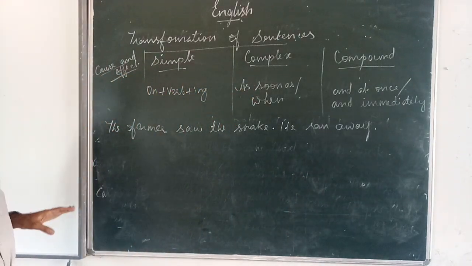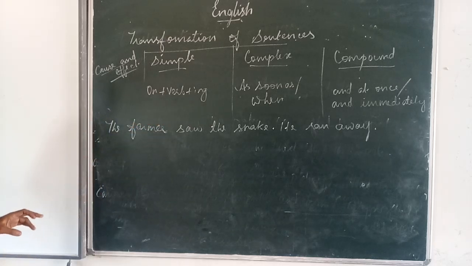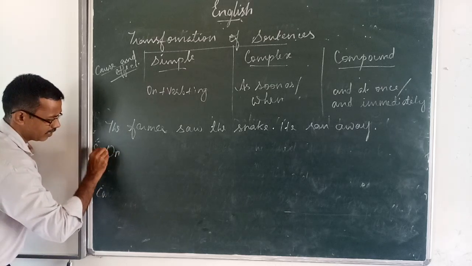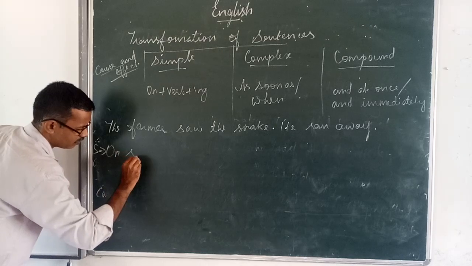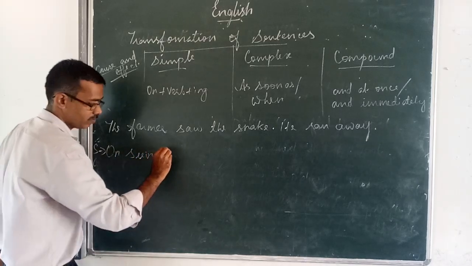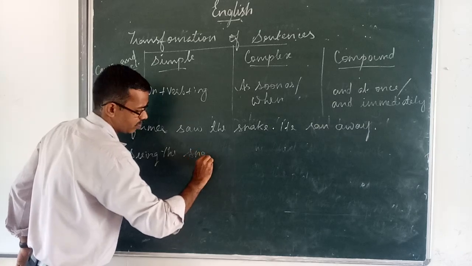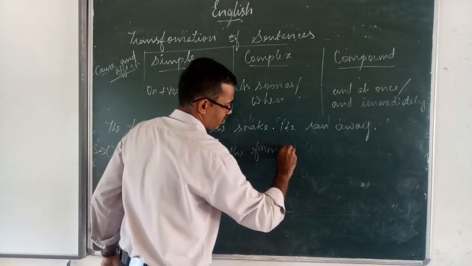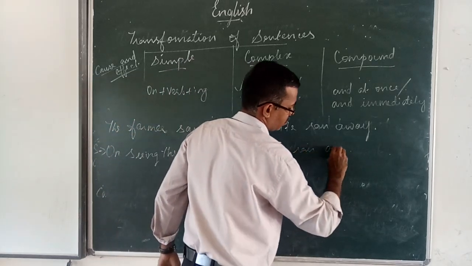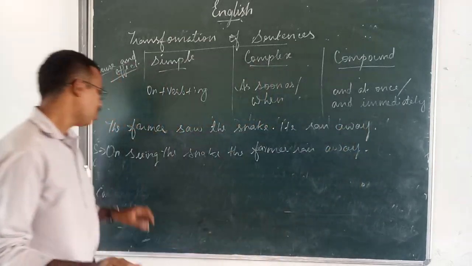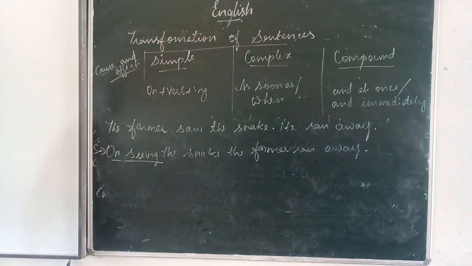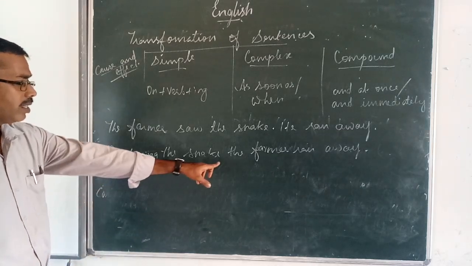How to change it to a simple sentence? Use on plus verb plus ing, on seeing. That is a simple sentence. On seeing the snake, the farmer ran away. This is a phrase, so it is a simple sentence.